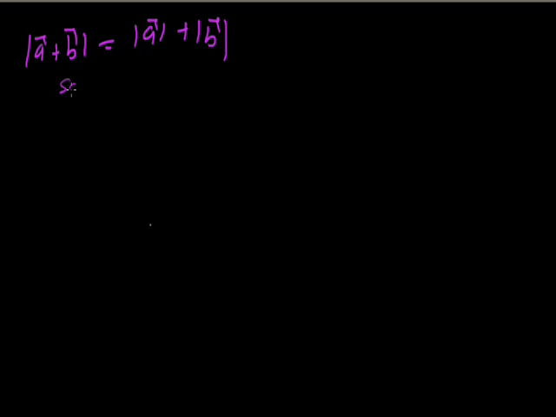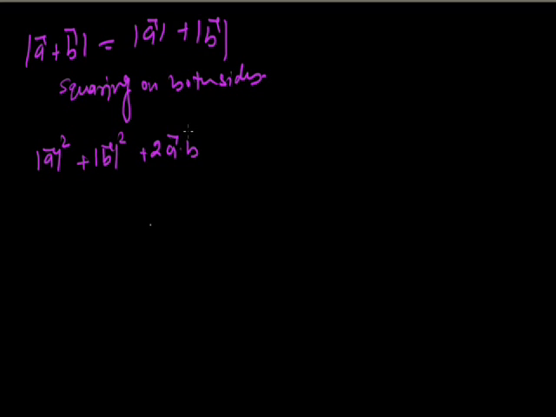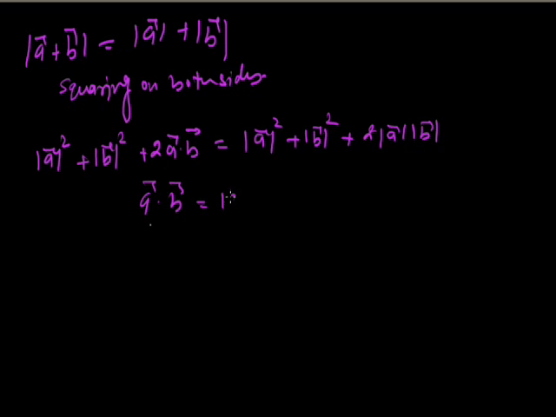Again squaring on both sides, we get magnitude of A vector square plus magnitude of B vector square plus 2 A vector dot B vector equals magnitude of A vector square plus magnitude of B vector square plus 2 times magnitude of A vector times magnitude of B vector. So A vector dot B vector equals magnitude of A vector times magnitude of B vector, which means cos theta equals 1, so theta equals 0. So A vector is parallel to B vector.